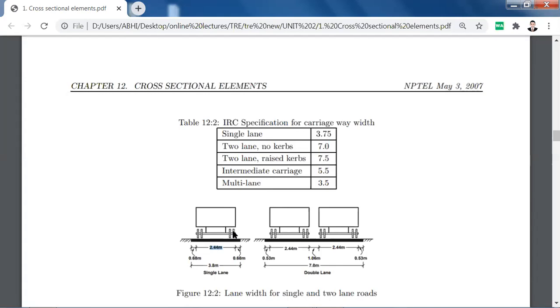Ultimately it will come to 3.8 meter, means 3.75 meter. So 3.75 meter is required for the single lane and 3.75 meter for the other lane. So two lanes with raised curbs will have 7.5 meter of width.